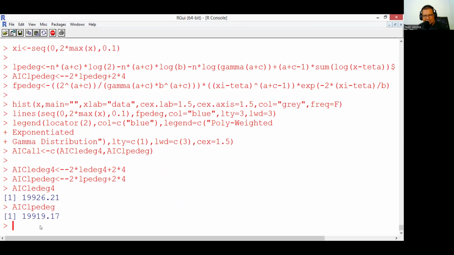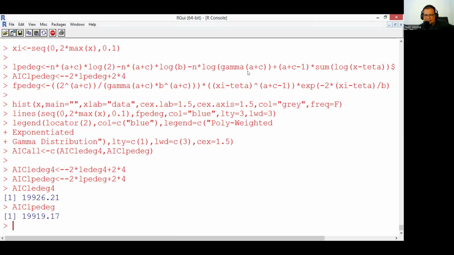The poly-weighted exponentiated gamma distribution has the smallest AIC, if we compare with the AIC from the exponentiated gamma distribution. Okay, we can check, yes, the AIC for the exponentiated gamma. This one is for the poly-weighted exponentiated gamma distribution. So,